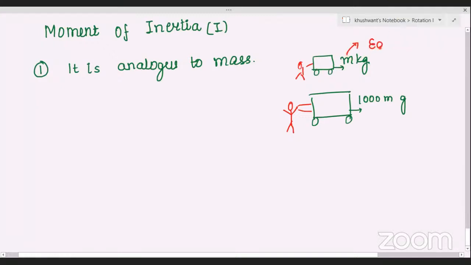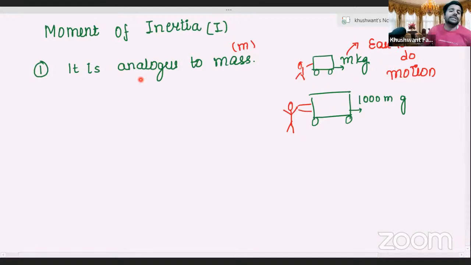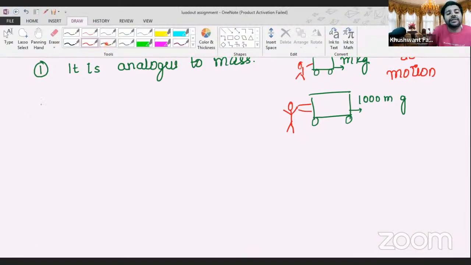The ease of doing linear motion is very much related to the value of mass. Similarly, the way linear motion is impacted by the mass value, in rotational motion what makes it easy or hard is the concept of inertia, or moment of inertia.